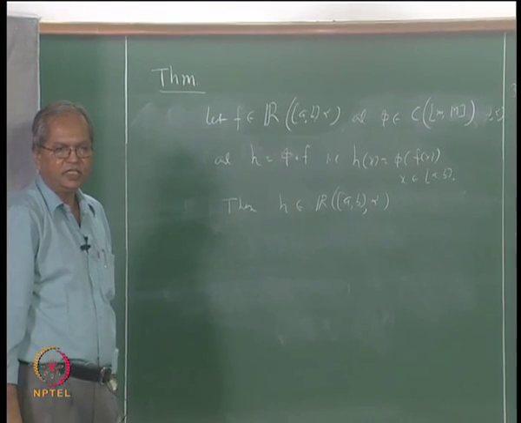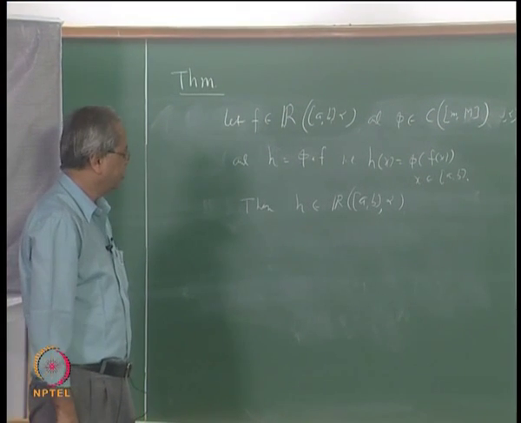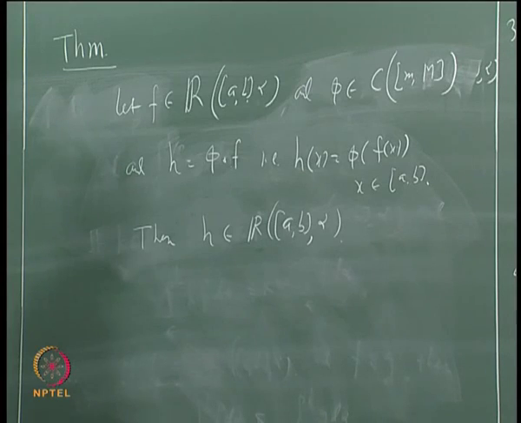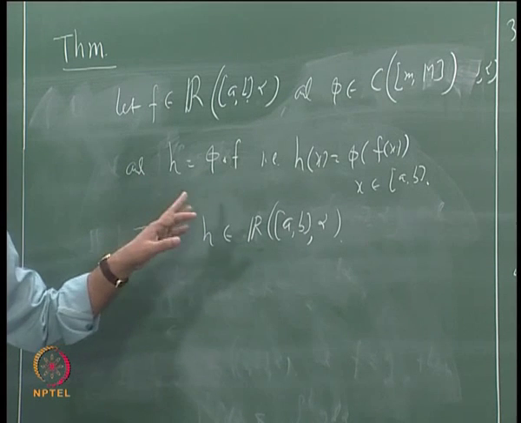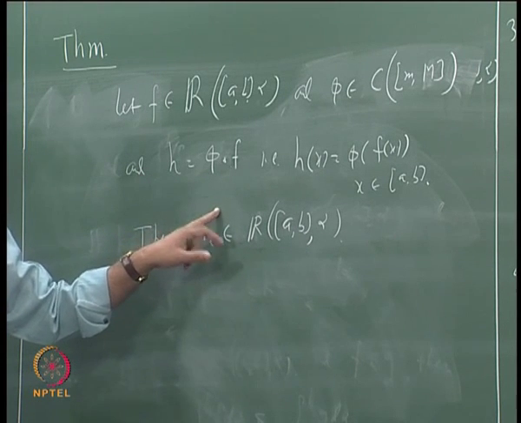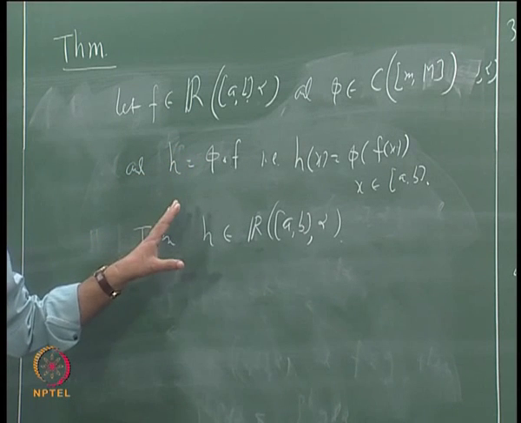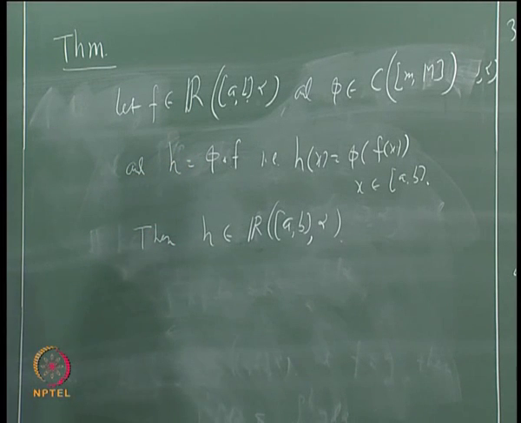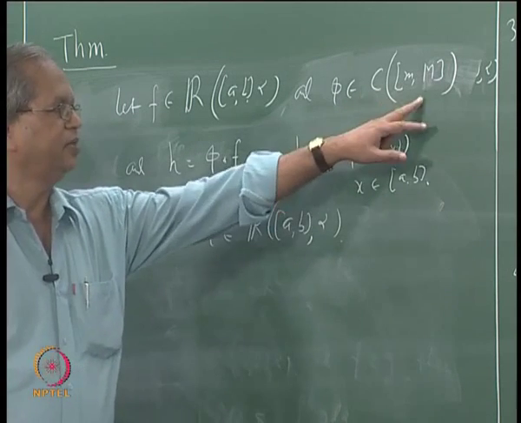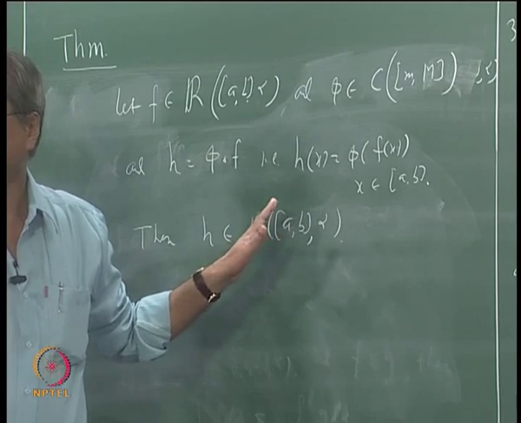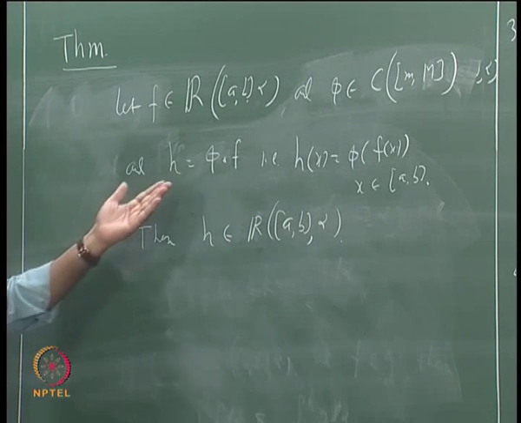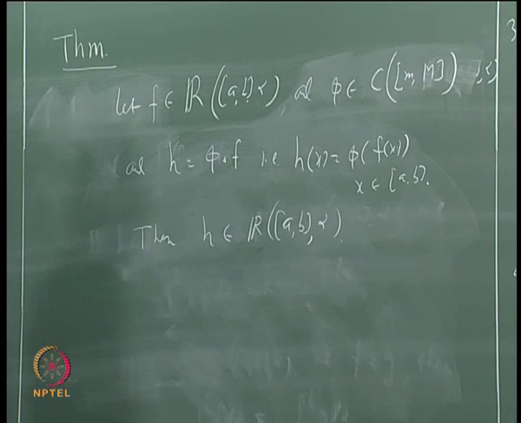Of course, in this case we cannot give any formula for the integral of h in terms of the integral of f and phi etc. We cannot say anything like the integral of h is phi composed with the integral of f or any such thing. Though of course the value of the integral will also lie between small m and big M multiplied by alpha(b) minus alpha(a) etc. But we can't say any such thing about the values of the integrals.